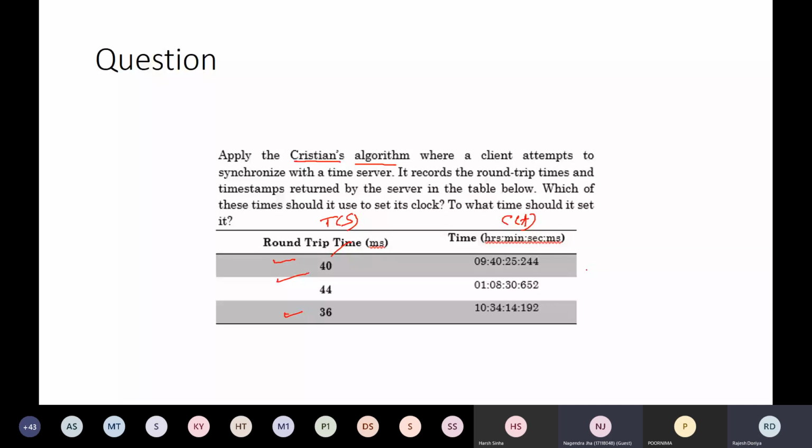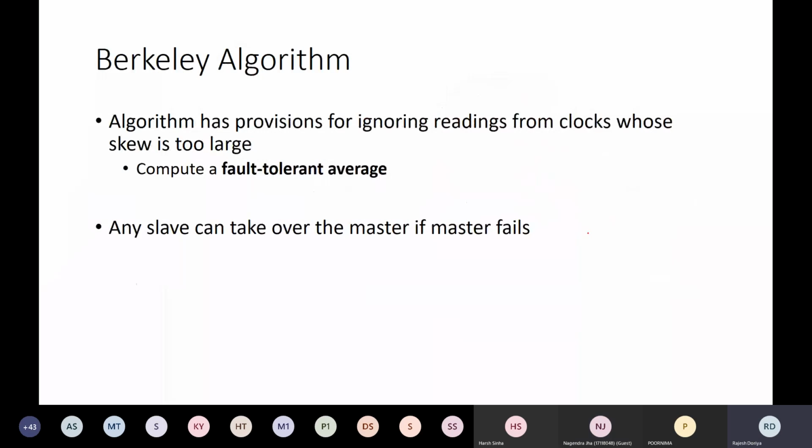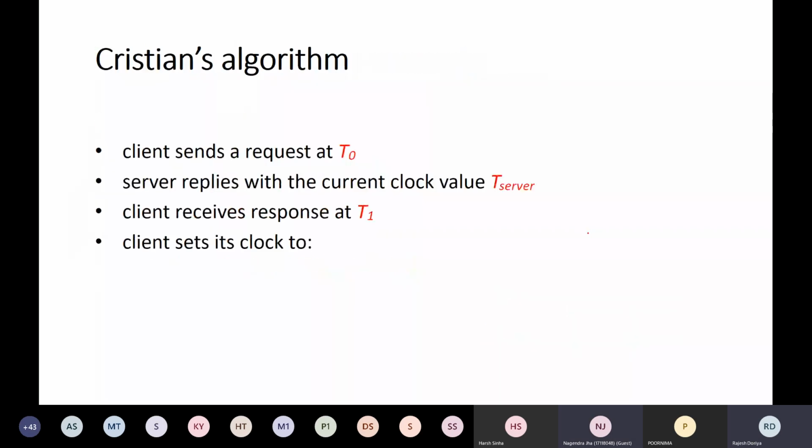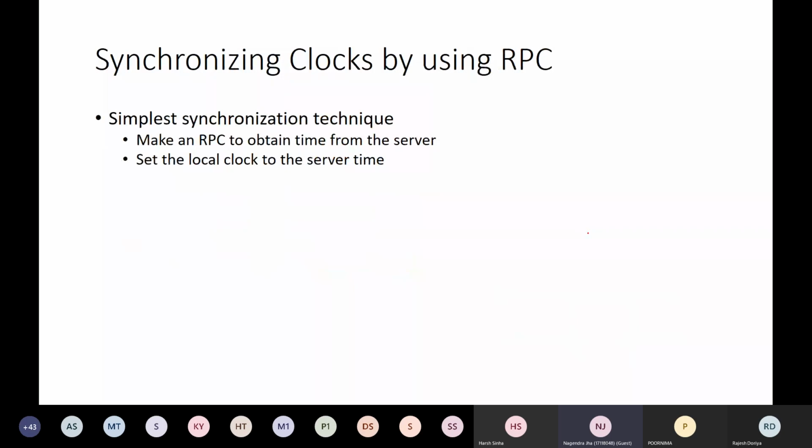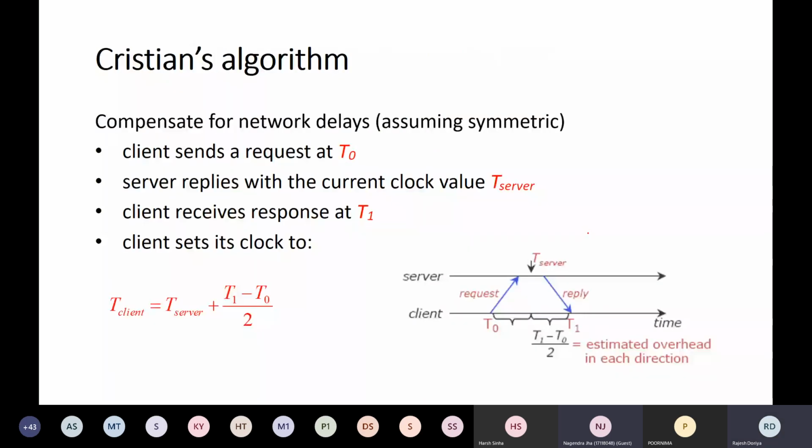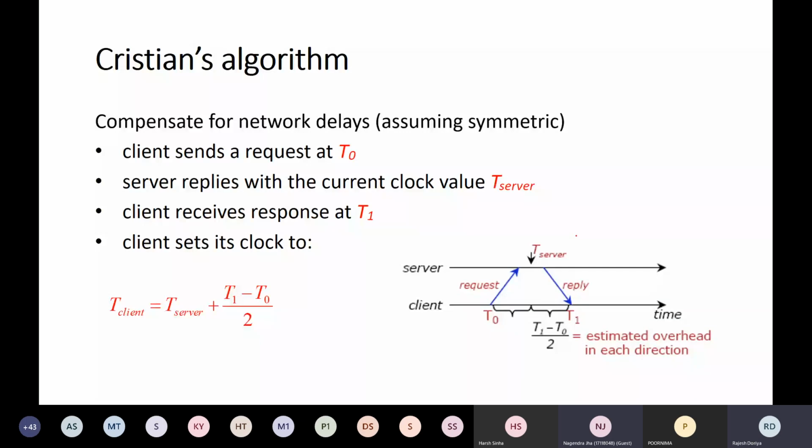If you have noted down this question, then let me give you one more hint. The students who are new can take off this slide. In the question, this particular thing has been given to you, RTT, round trip time.